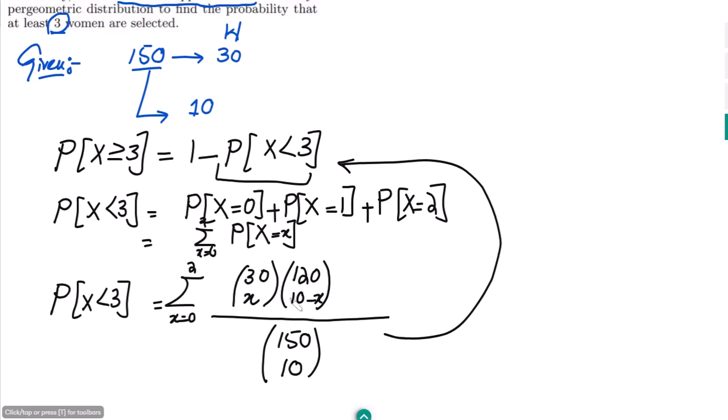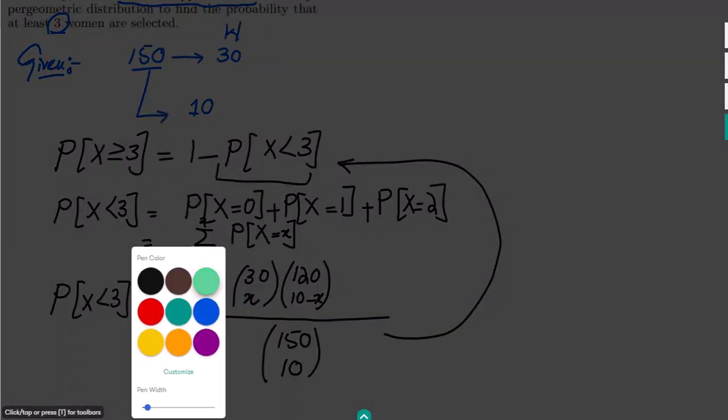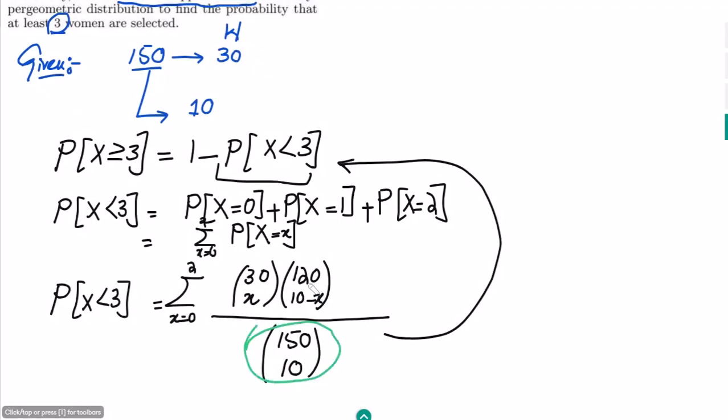This is by using the hypergeometric probability distribution, but the scenario here is that this would be a very huge number, so it wouldn't be computationally feasible to find.